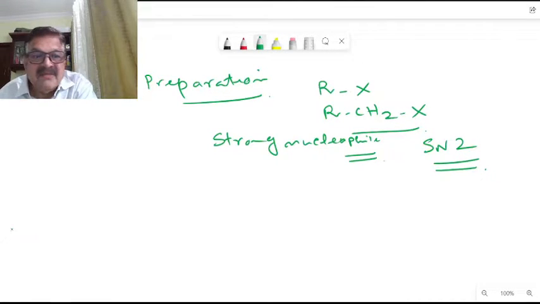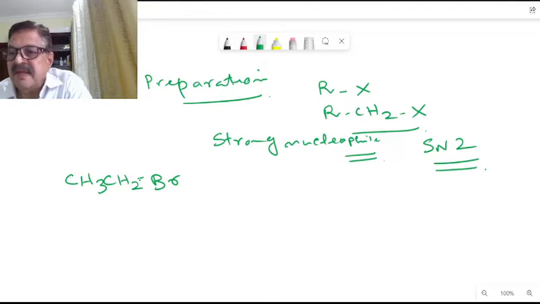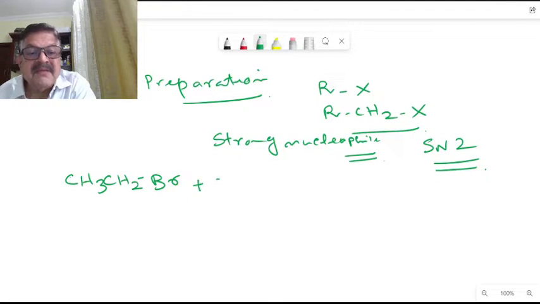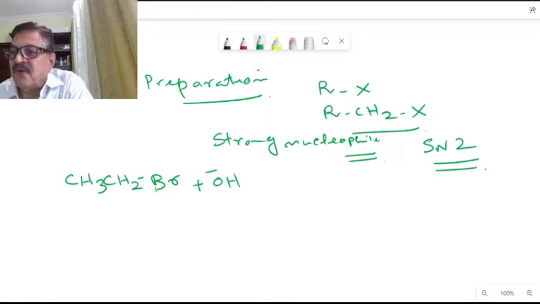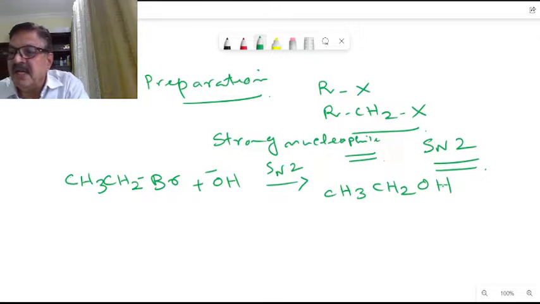Now let us see this reaction. Say CH3CH2Br is an alkyl bromide, ethyl bromide. This will react with a strong nucleophile, say OH minus. This reaction is an SN2 mechanism. So we will get an alcohol: CH3CH2, where Br is substituted by OH. So we get an alcohol here.